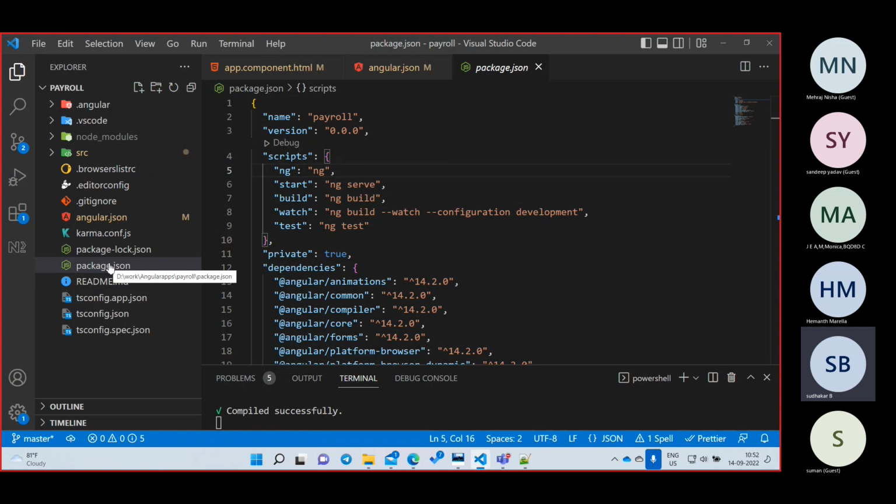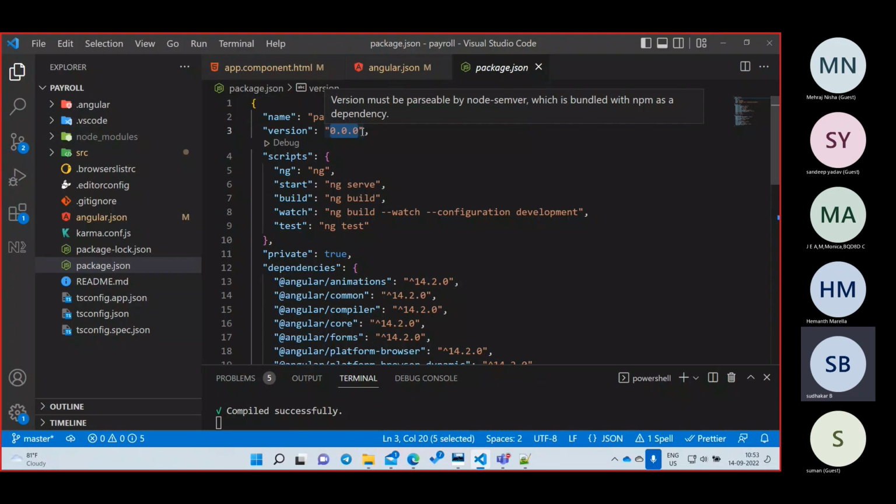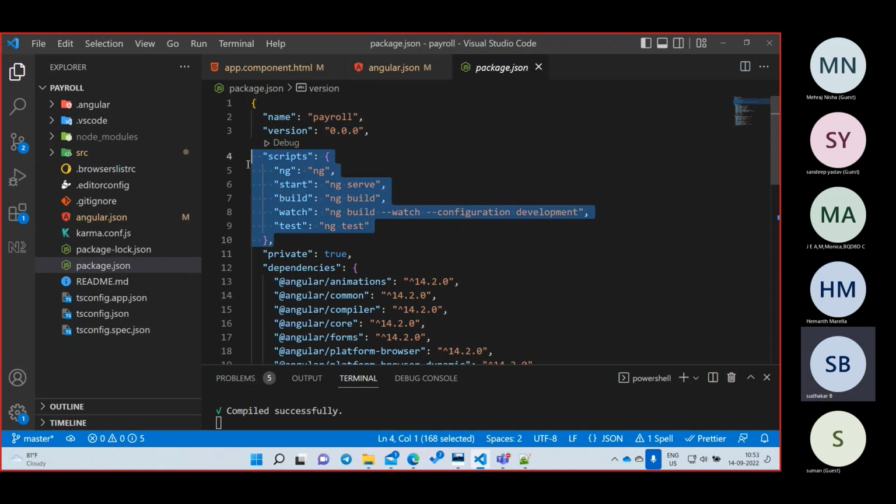Okay, this is not related only to our Angular project, it is general for any web application. If they want to maintain what libraries they use, they will write them in the package.json. Let us see here, what is my project? Payroll. And what is the version currently? 0.0.0. Once I am done with the current release, I will increase it to 1, 2, 3, something. We can write any version here. Okay, I'll talk about the scripts later.